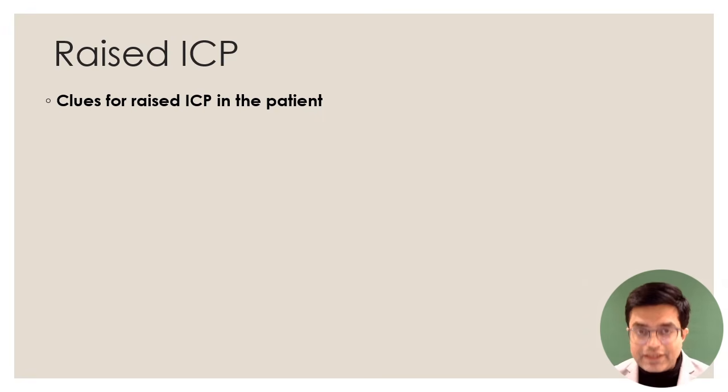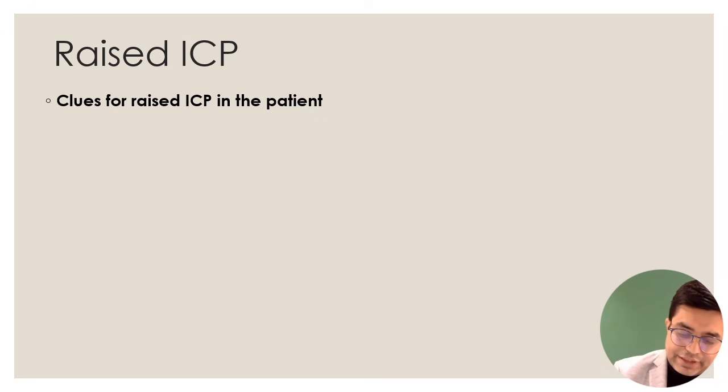Sometimes the presentation is in the form of raised ICP. Sometimes you are just sitting in an emergency room and the patient is brought in. What are the things you will look out for in the case scenario which will tell you that it is raised ICP? Patients who are having raised ICP, first of all, will have headache.